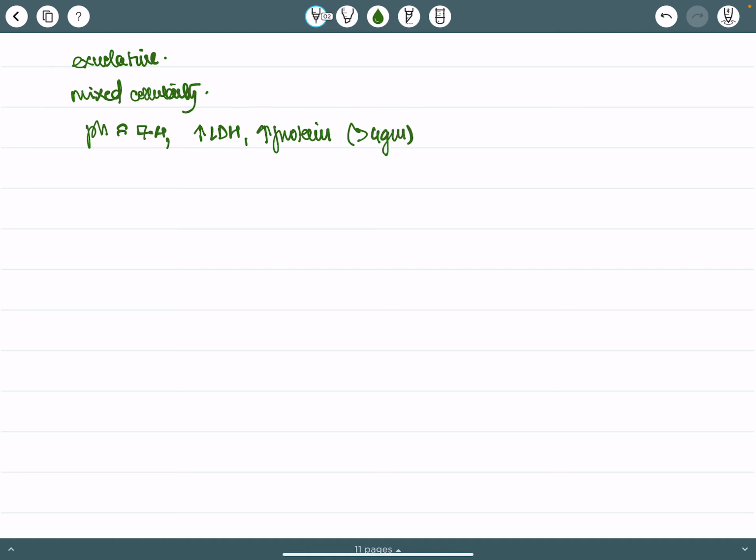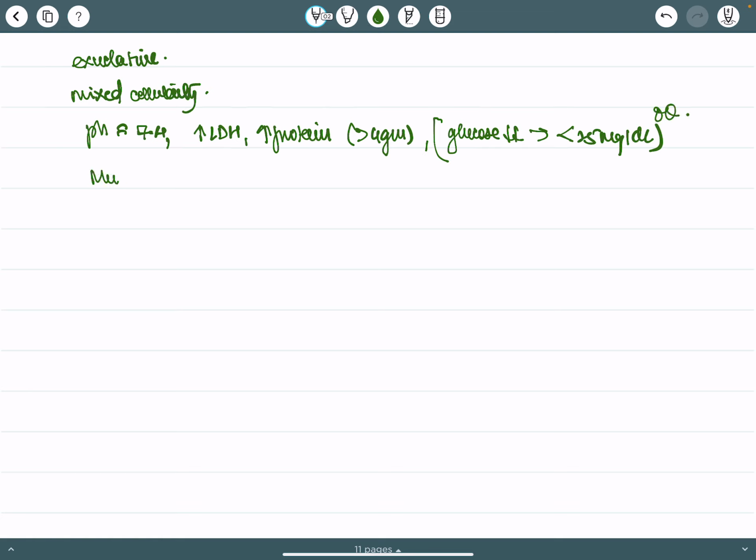It is exudative, with mixed cellularity, pH of around 7.4, very high LDH, high protein of more than 4 grams, and glucose is reduced to less than 25 milligram per deciliter. The very low glucose is a very big clue.